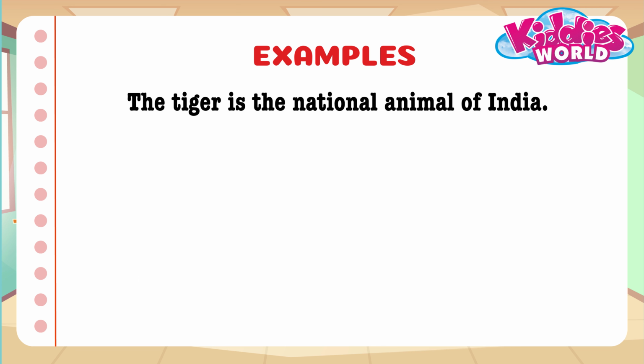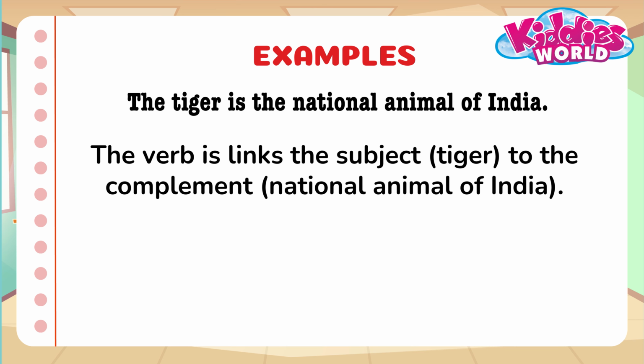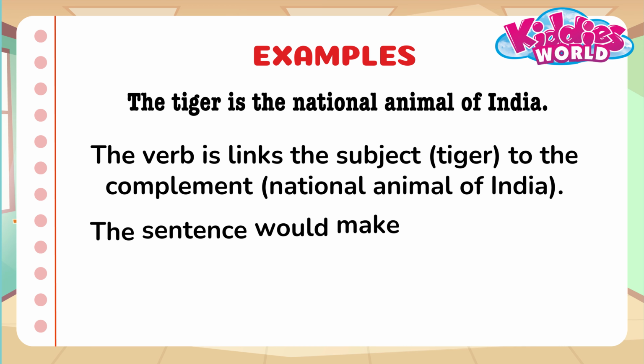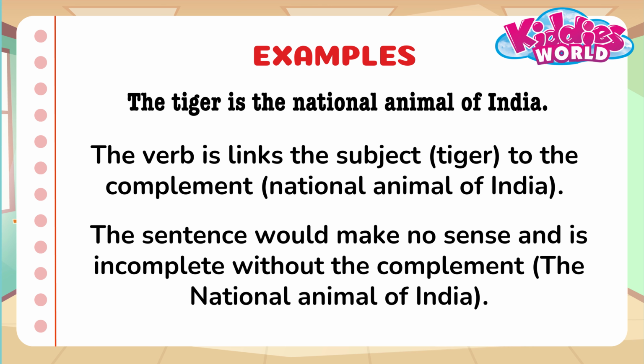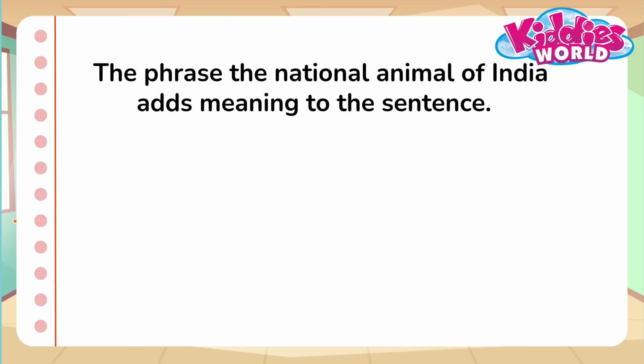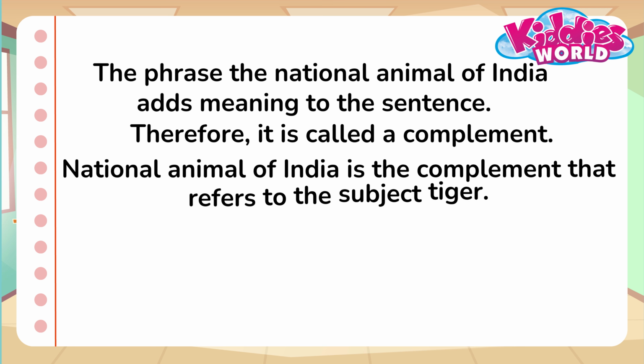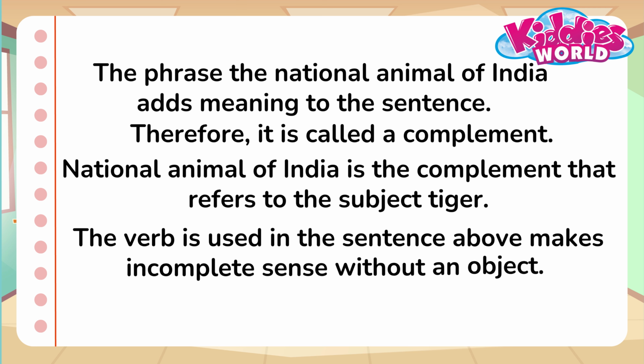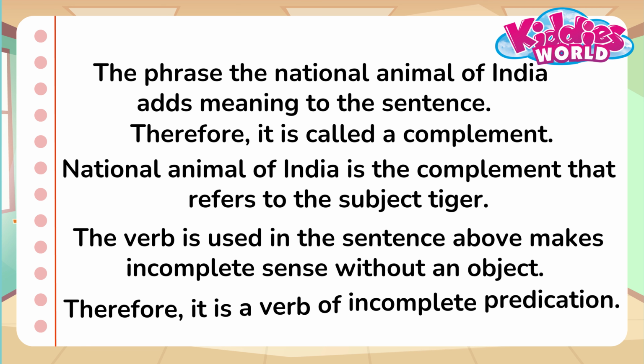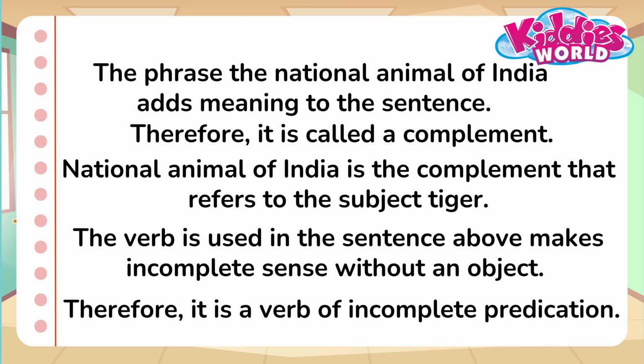Let's take an example. The tiger is the national animal of India. The verb is links the subject, tiger, to the complement, the national animal of India. The sentence would make no sense and is incomplete without the complement, the national animal of India. The phrase the national animal of India adds meaning to the sentence. Therefore, it is called a complement. National animal of India is the complement that refers to the subject, tiger. The verb is used in the sentence above makes incomplete sense without a complement. Therefore, it is a verb of incomplete predication.